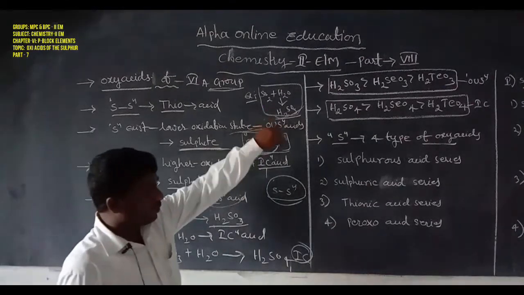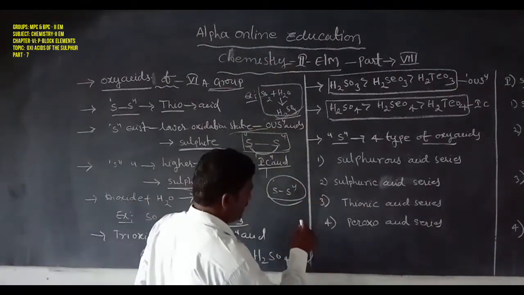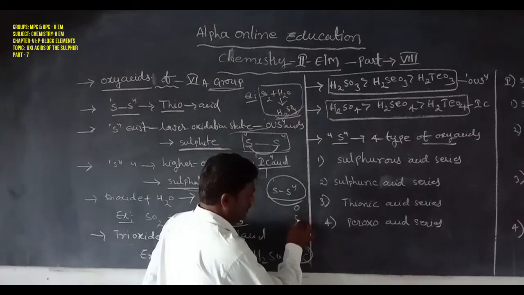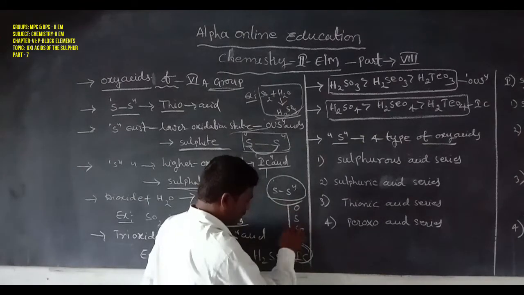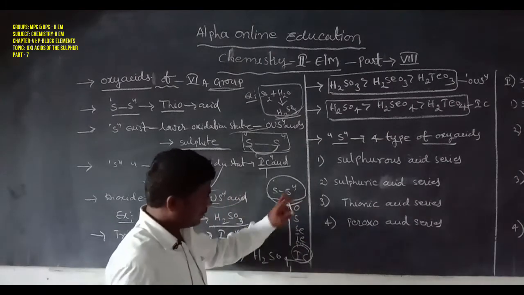Going top to bottom in the 6A group elements, for example oxygen, sulfur, selenium, tellurium and polonium, the acid strength decreases, because atomic radius increases from top to bottom.